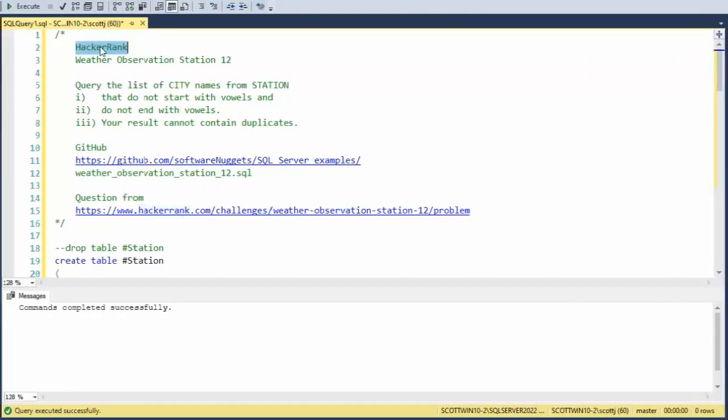Here's another HackerRank solution. I'm going to be using Weather Observation Station 12. This query will go up against a table called station for city names that don't start with a vowel, don't end with a vowel, and our results cannot have duplicates.